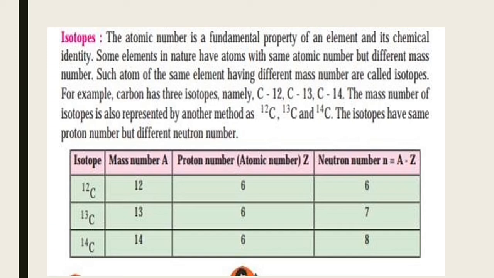The mass number of isotopes is also represented by another method that you see in the picture. The atomic mass number will be written on the top of the element. The isotopes have the same proton number but different neutron numbers. For example, in carbon 12, the number of protons will be 6. In carbon 13, the number of protons will be 6. In carbon 14, the number of protons will be 6. But they differ in neutron number: in carbon 12 it is 6, in carbon 13 it is 7, in carbon 14 it is 8.